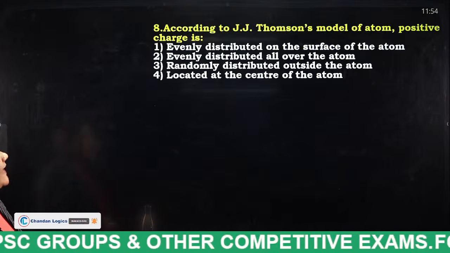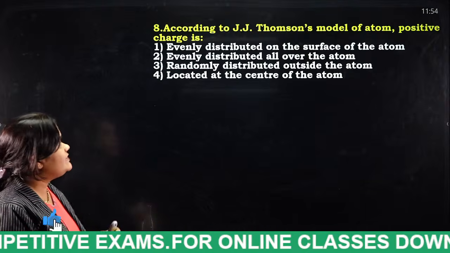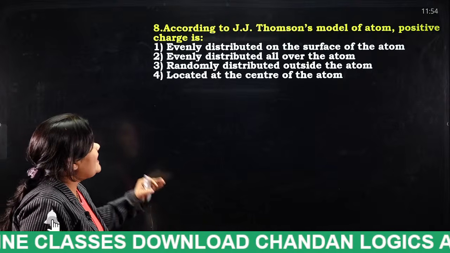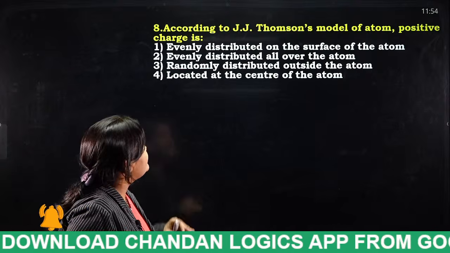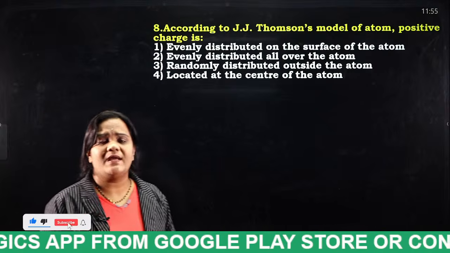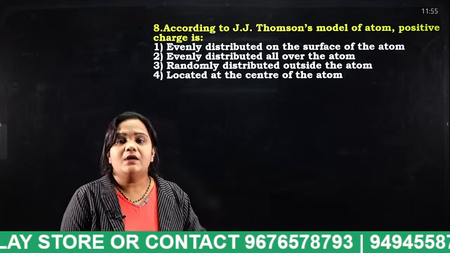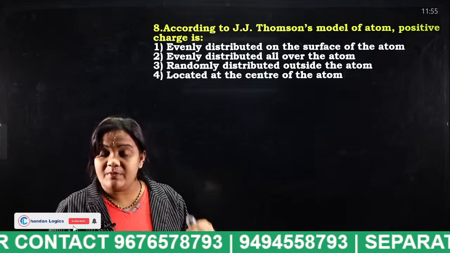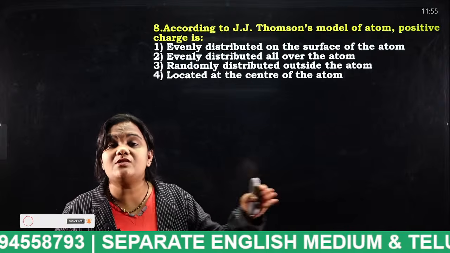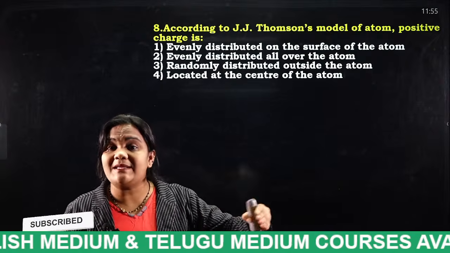Next. According to J.J. Thomson's model of atom, positive charge is evenly distributed on the surface of the atom, evenly distributed all over the atom, randomly distributed outside the atom, or located at the center of the atom. Who is this J.J. Thomson actually? He is the person who discovered the electron. Before the discovery of the nucleus, he explained J.J. Thomson's atomic theory. How did he explain that theory?